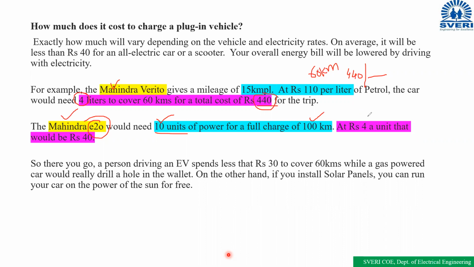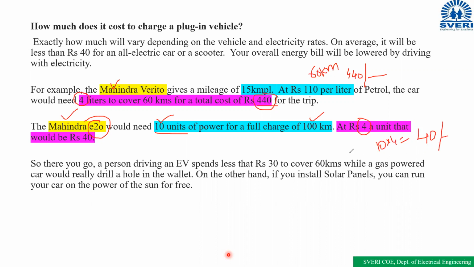Okay, if we are taking 4 rupees per unit, how many units of power are consumed? 10 units. 10 into 4 कितना हो गया? 40 rupees.